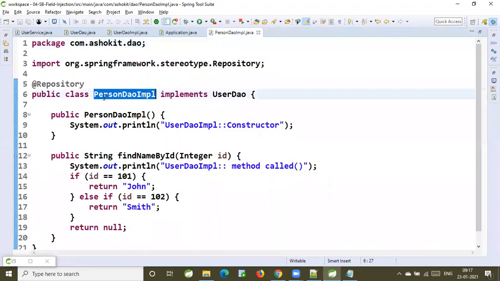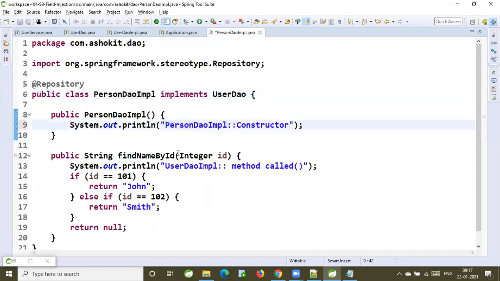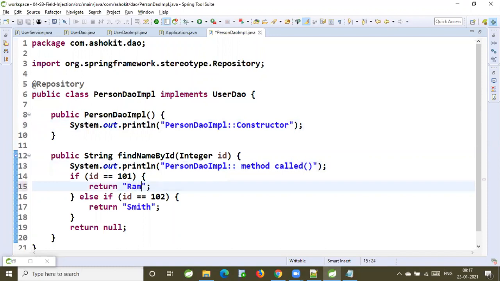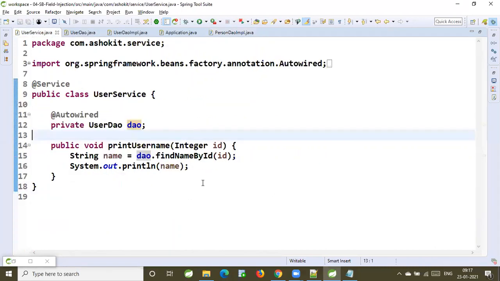This is the person DAO IMPL constructor. Person DAO IMPL method called. If it is 101, it will return Ram. If it is 102, it will return Sita. Okay. Now go to service.